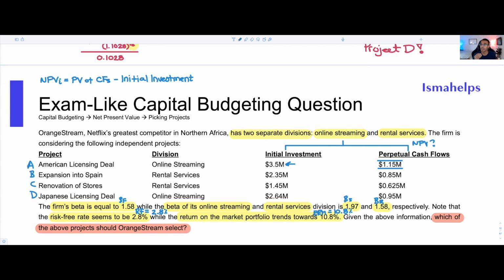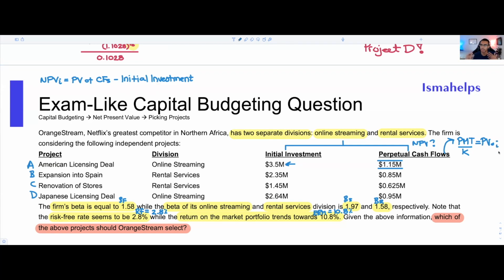But the idea here is that in this case, for us to find the present value of our cash flows, we're going to need to use a perpetuity formula. So if we want to double down, you would go right here and you could say, well, okay, we need to use the payment over K formula to find the present value 0 of every single one of these projects one by one.